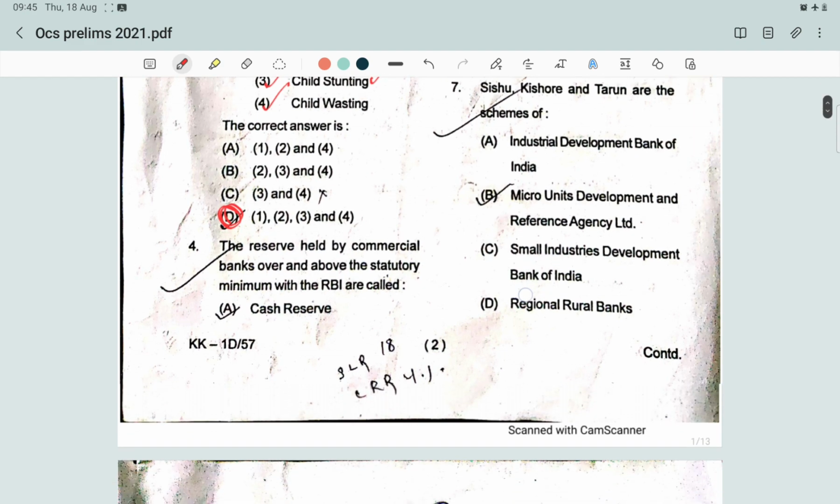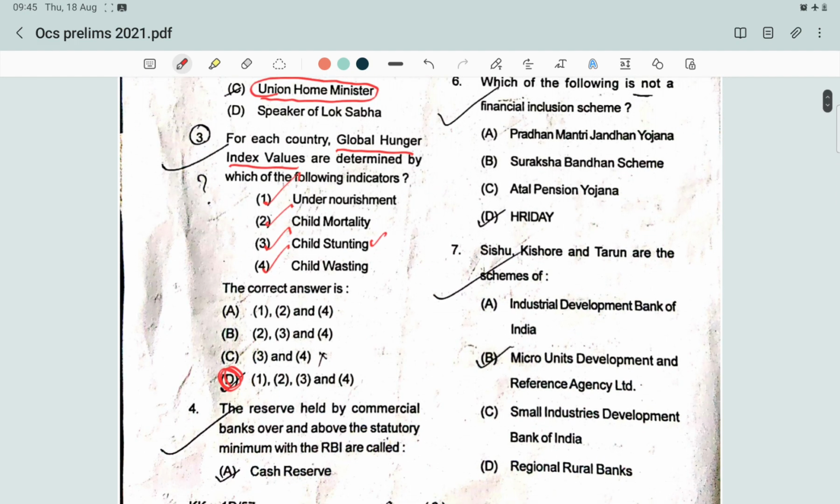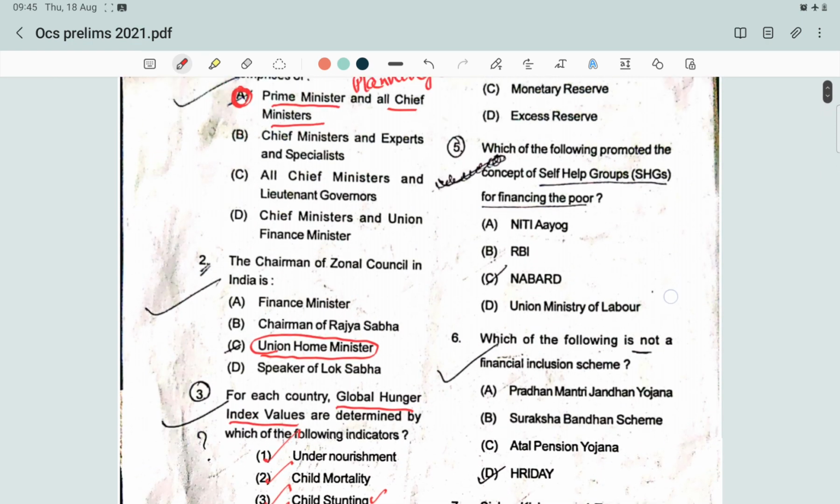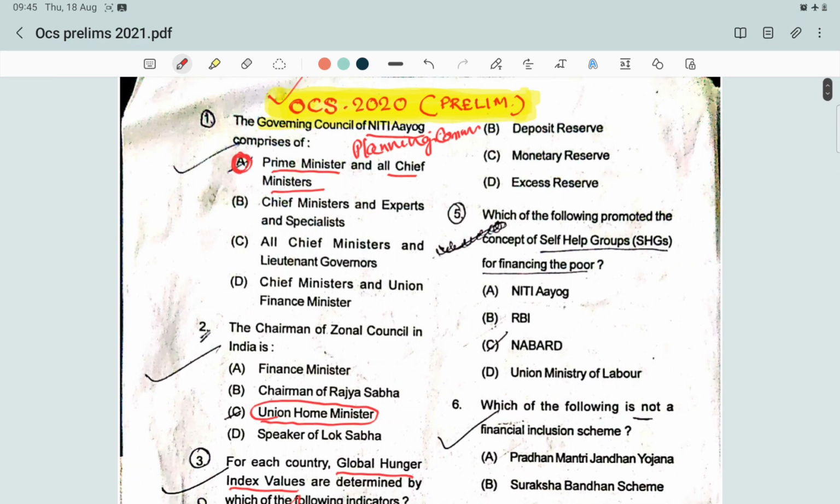The next question, that is the reserve held by commercial banks. Reserve held by commercial banks over and above the statutory minimum with RBI is called what? Options are cash reserve, deposit reserve, monetary reserve and excess reserve. So it will be called excess reserve. The reserve held by commercial banks over and above the statutory minimum with RBI is called excess reserve.